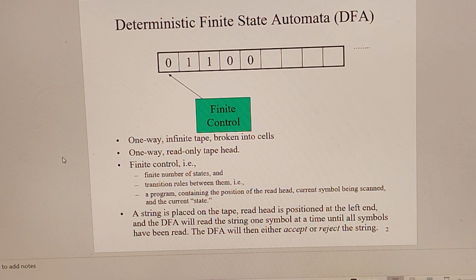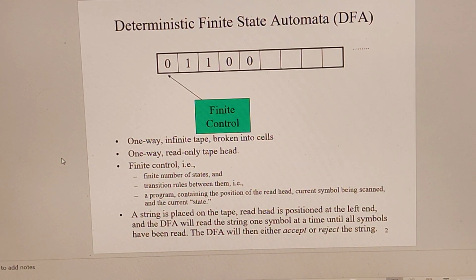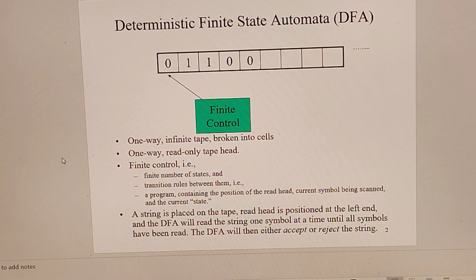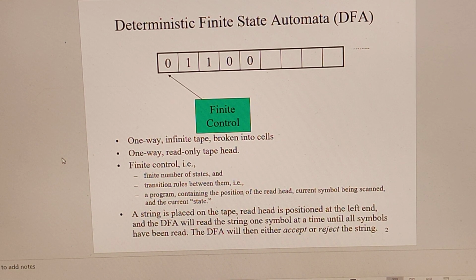Deterministic finite automata, DFA. One-way infinite tape broken into cells. One-way read-only tape head. Finite control, that is, a finite control of states and transition rules between them. A program containing the position of the read head, current symbol being scanned, and current state.